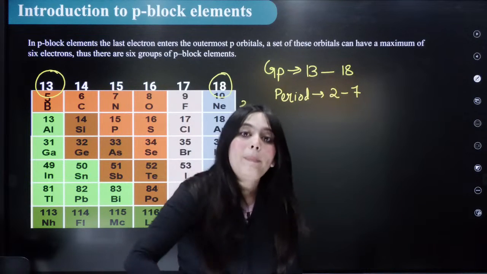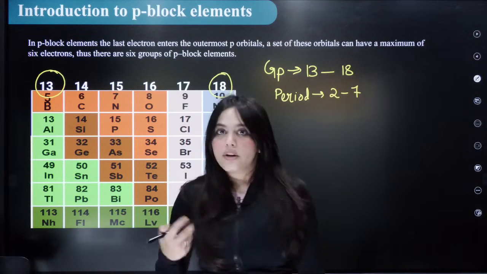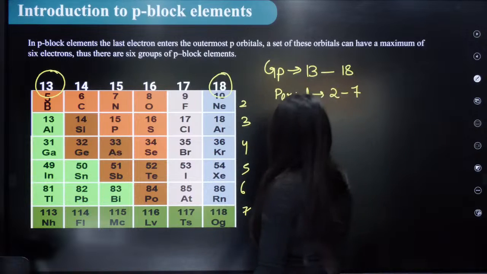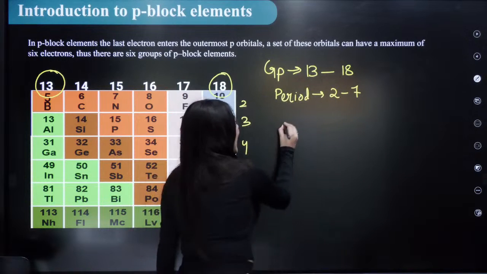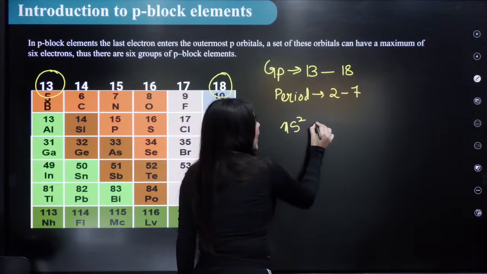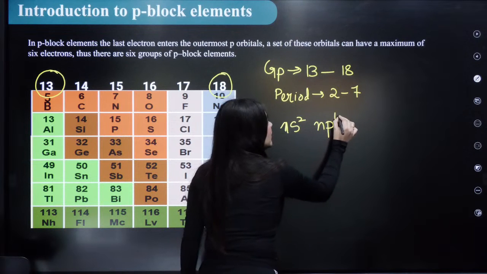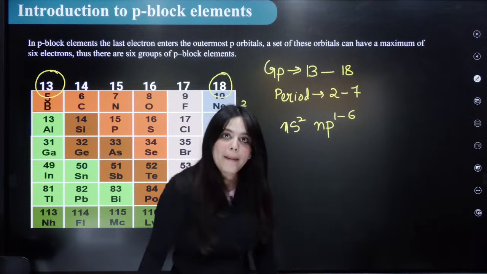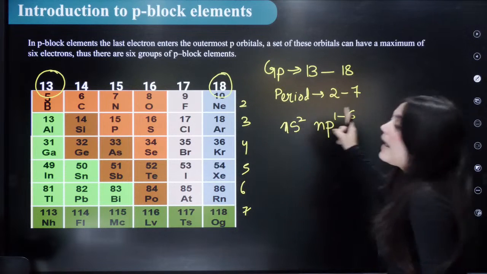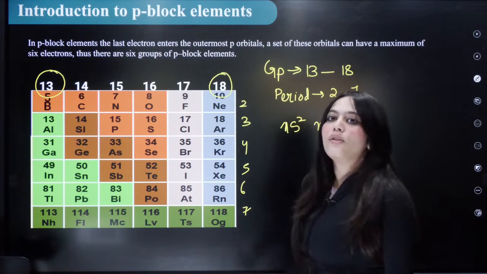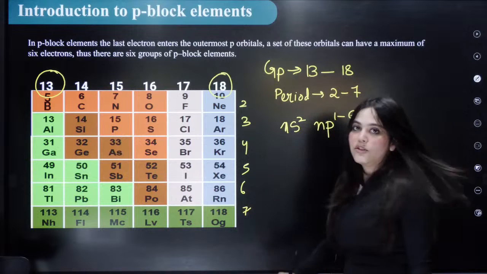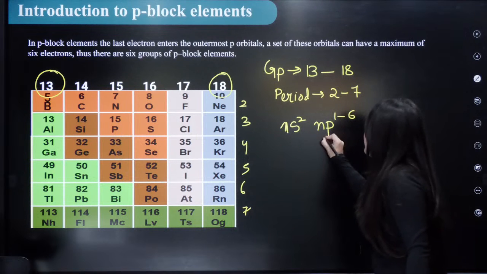And they are called p block elements because of their electronic configuration. What is the electronic configuration? Electronic configuration is ns2 np1-6. Remember this. This is their outermost electronic configuration because the outermost electron enters the p subshell.